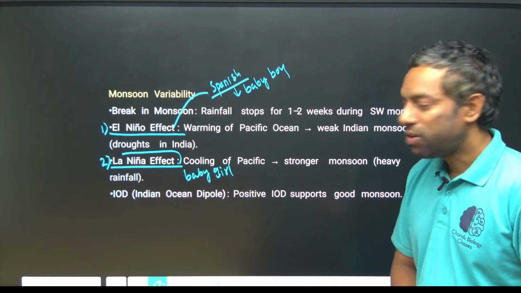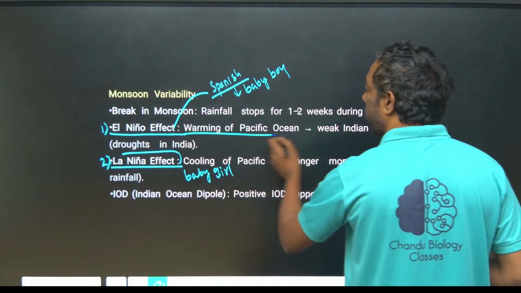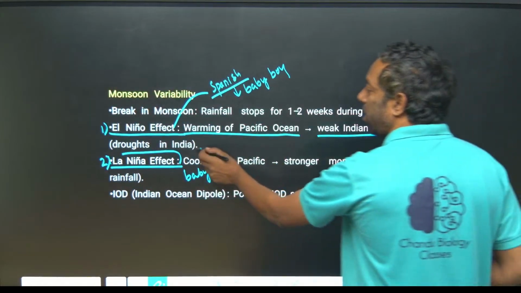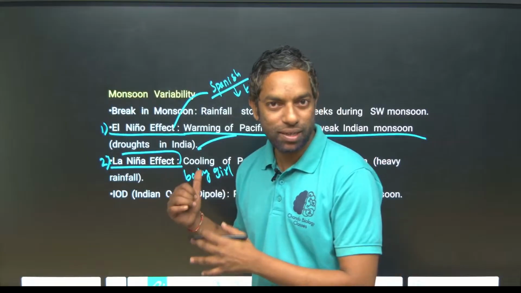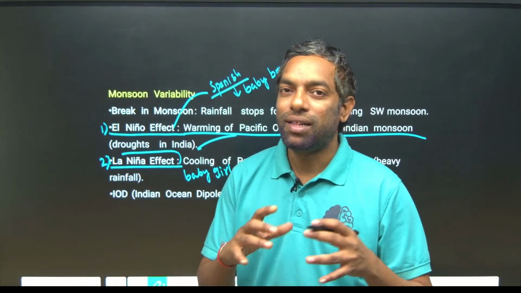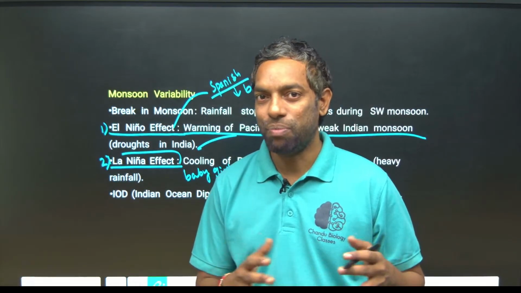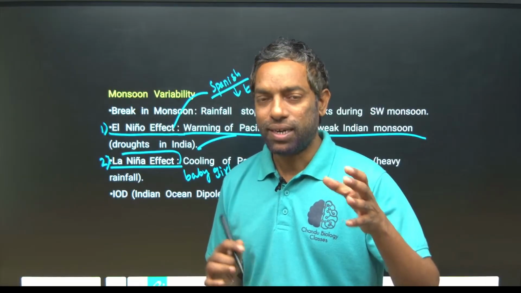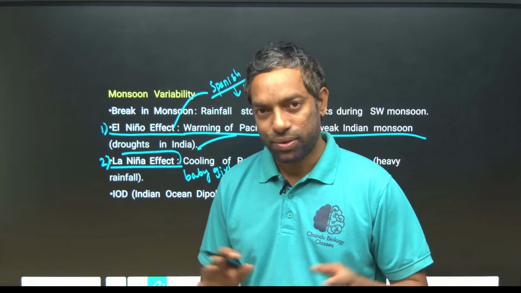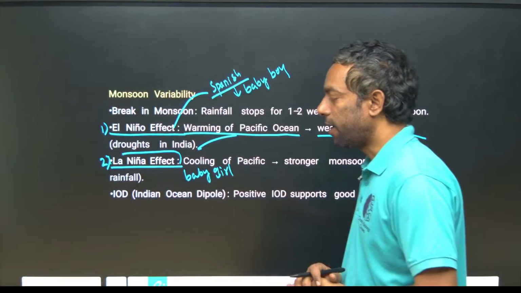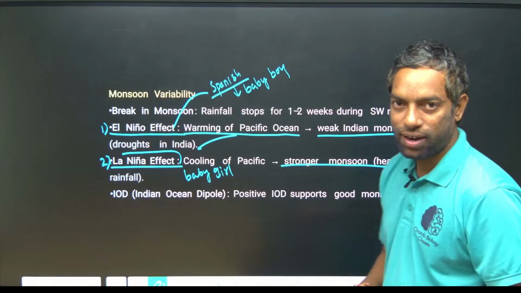I am going to explain El Niño and La Niña tomorrow. It is the warming of the Pacific Ocean. The weak Indian monsoon creates droughts. In the Pacific Ocean, a pressure belt is created. There is a tropical convergence, where hot winds and cold winds meet together and create a pressure. I am going to explain it later. And La Niña is the cooling of the Pacific, with a stronger monsoon and heavy rainfall.